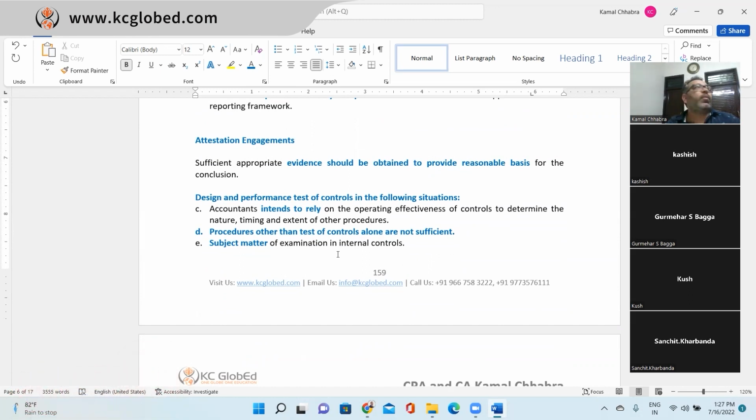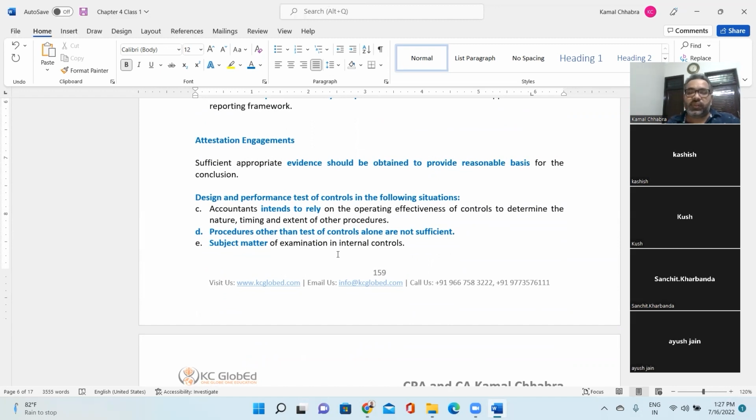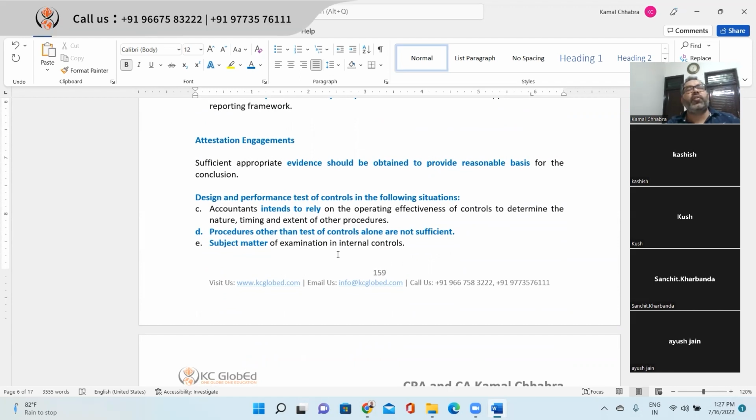In attestation, what all engagements do you do? Examination, agreed upon procedure, and review engagement, right? So majorly what you do in attestation is specific account balance, transaction, and disclosure testing, right? So here you need to design and perform the test of control in the following situations.